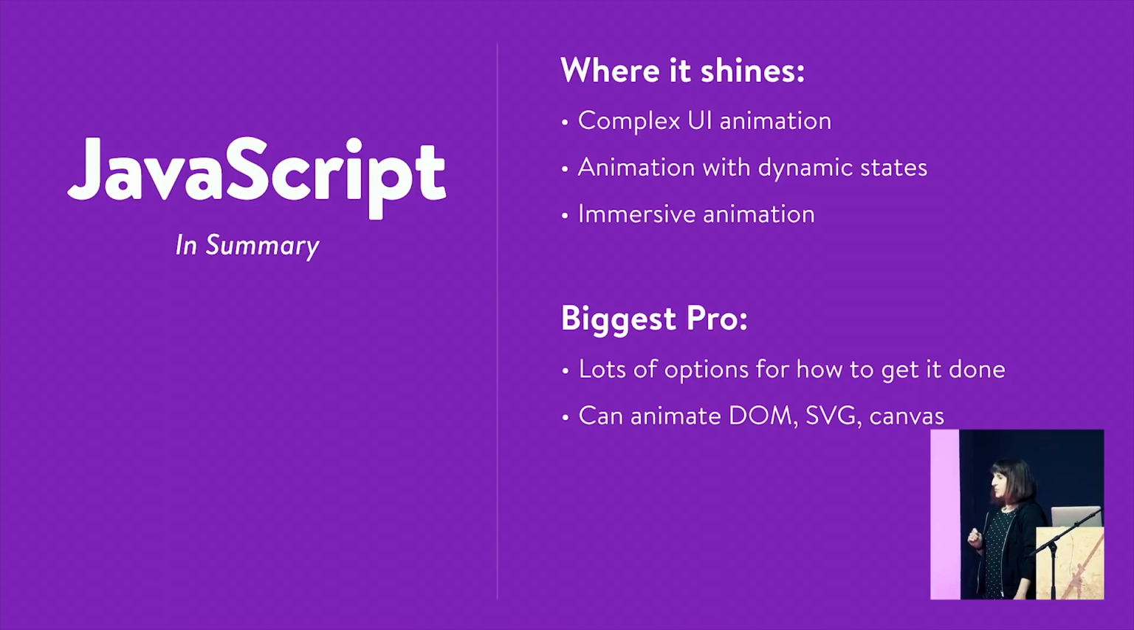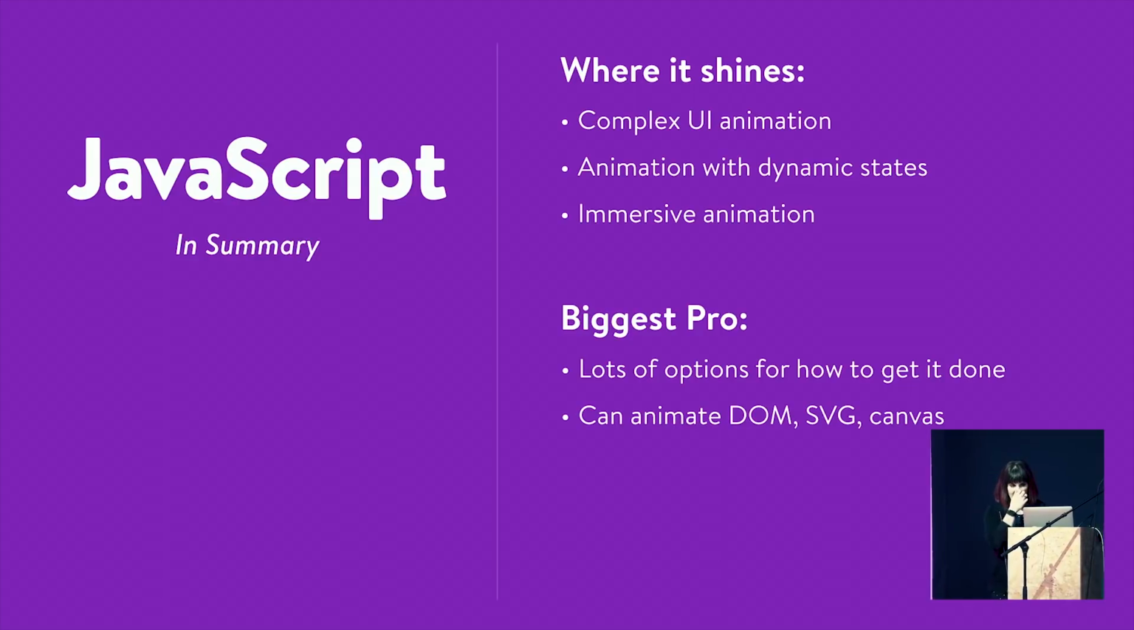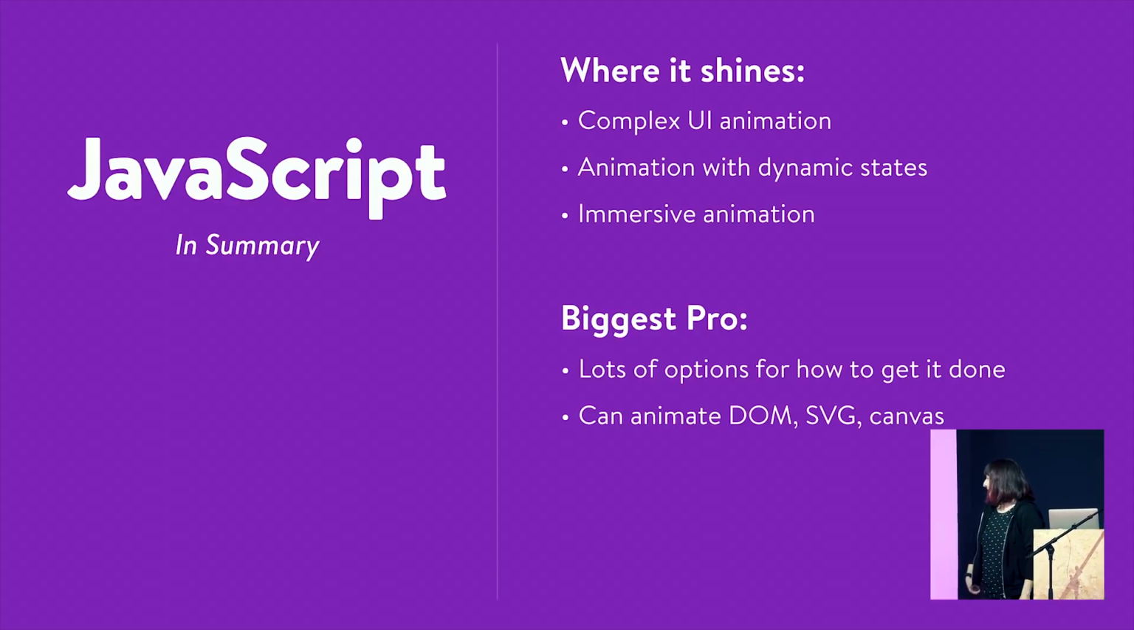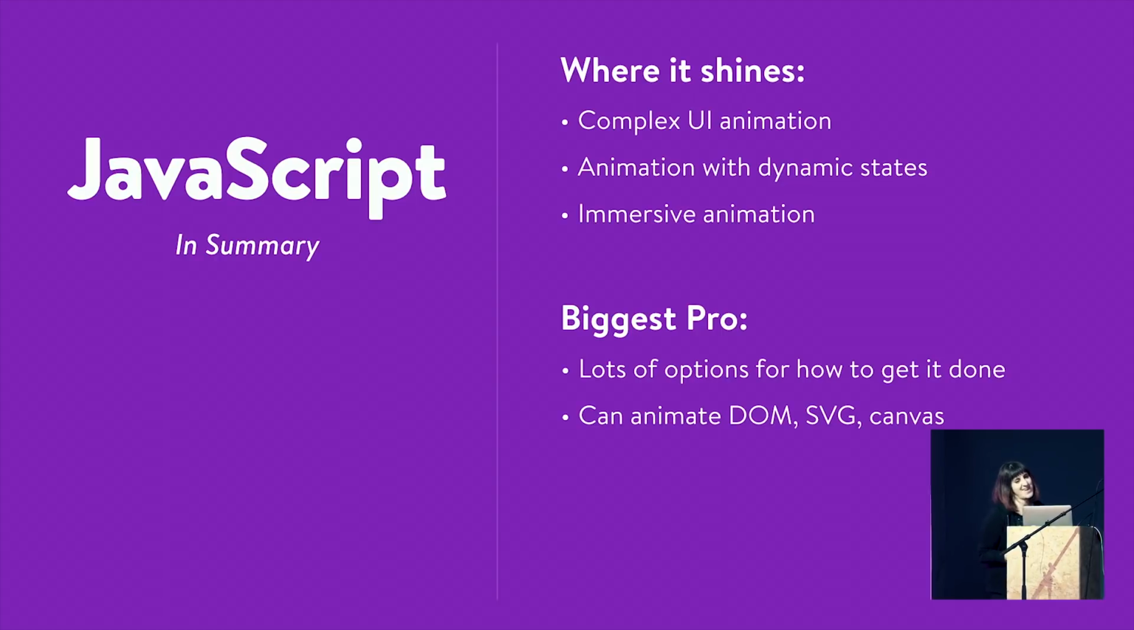Really, really good at things that are more complex, animations with dynamic states, and anything that's immersive, where you're getting to more of this timeline, storytelling, data viz. JavaScript just has so much more power when it comes to logic to get that done. And its biggest advantage, I think, is that all of those animation libraries, even doing your own request animation frame thing, you can apply that to DOM elements, SVG elements. You can apply that to Canvas. JavaScript can get its little hands on everything. It's really just a matter of the level of complexity, but it really can do all of those things. So JavaScript, not bad.